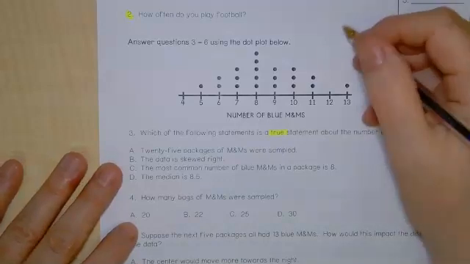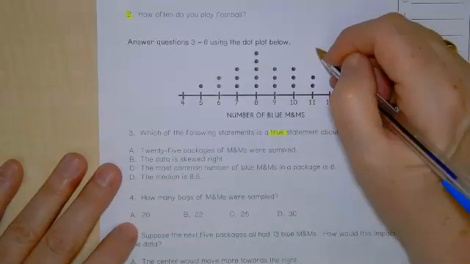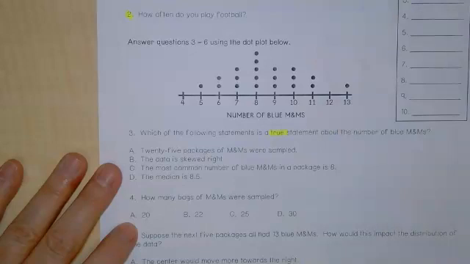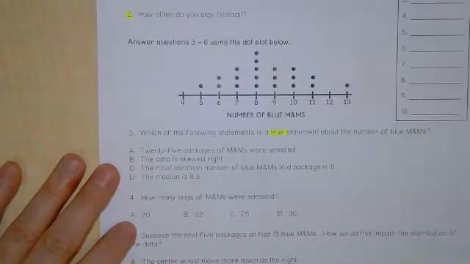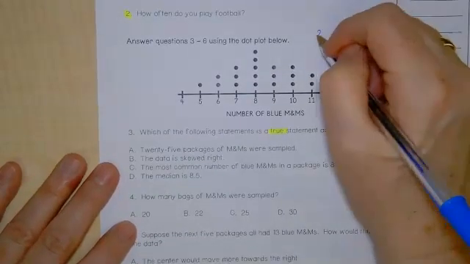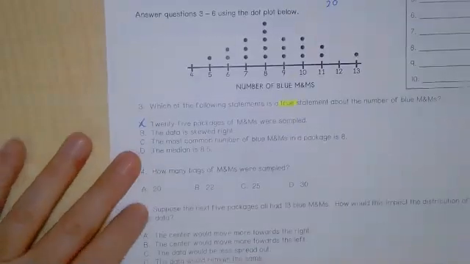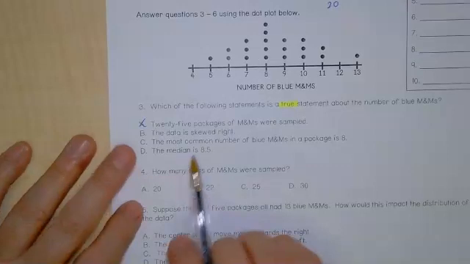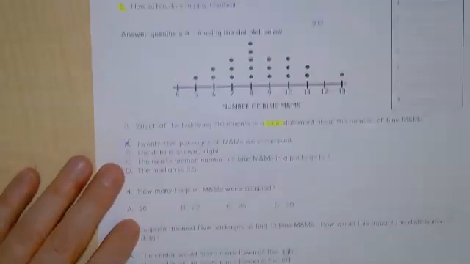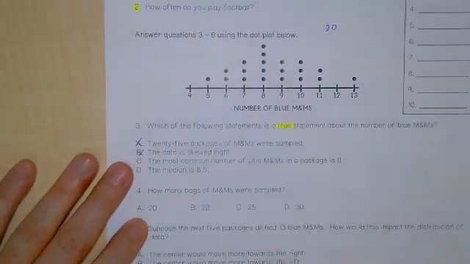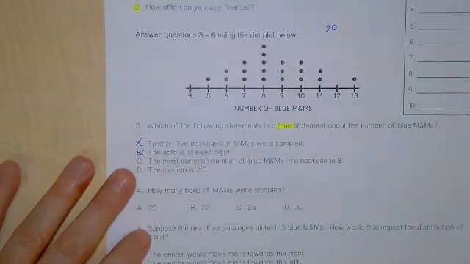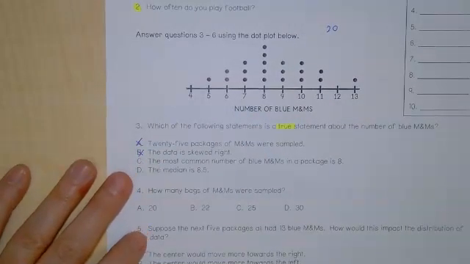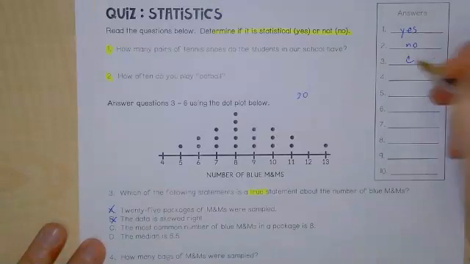And if I counted all the dots, what'd you guys come up with? Dominic? I came out with 25. Okay. Did everybody get 25? No. No? What'd you get, Taylor? 20. There are 20 dots, so this is not true. How about this one? The data is skewed to the right. No. That's not it. The most common number of blue M&Ms in a package is 8. True. Brooklyn? True. So this one is C.